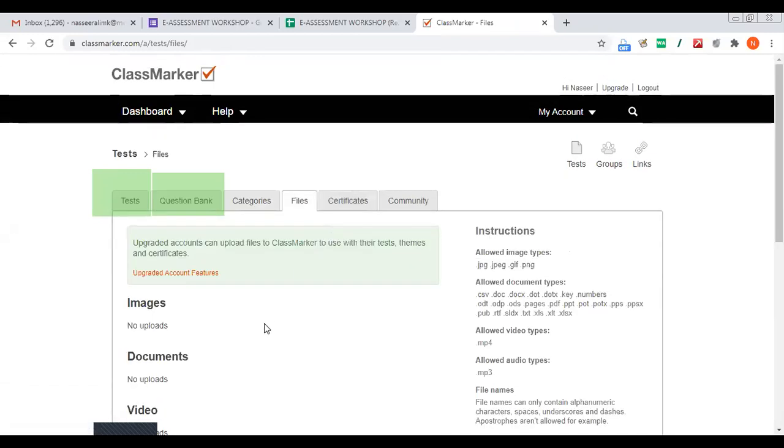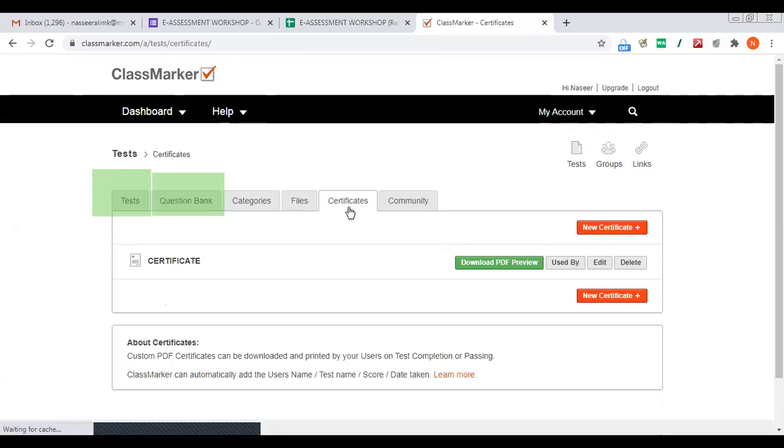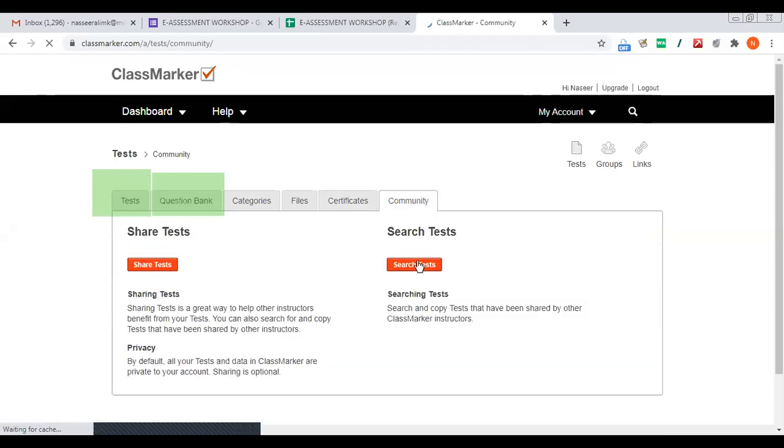And if you are having any files, images, etc., you can add. But the thing is, you cannot add images into questions on the free version. Okay, in Google Forms it's possible, but here earlier it was possible. Now they have limited it only to the upgraded people. Even if you are a paid user, you can even generate certificates also, the way we generate certificates by using the add-ons in Google Forms, and you can create a community, etc.